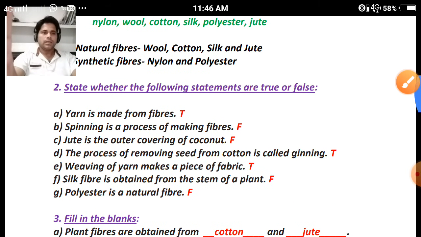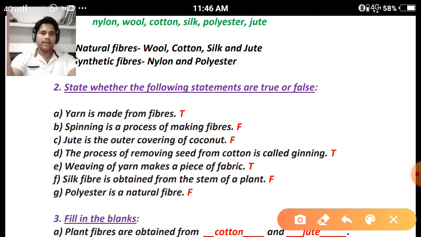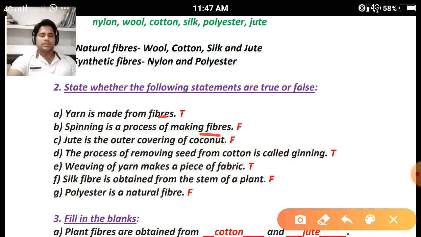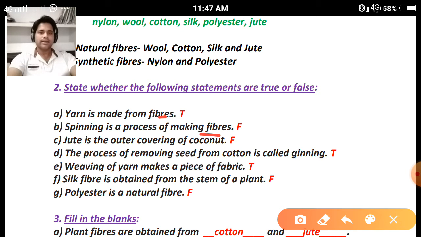Question number 2, true and false. Yarn is made from fibers. So the statement is true. Spinning is a process of making fibers. This statement is false, because spinning is not a process of making fibers. To make yarn from fibers, this process is known as spinning.